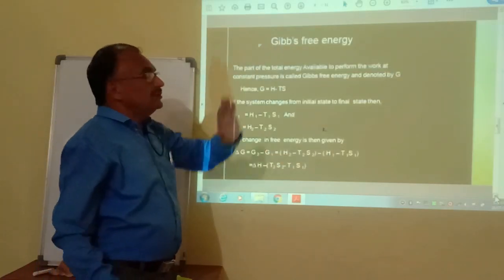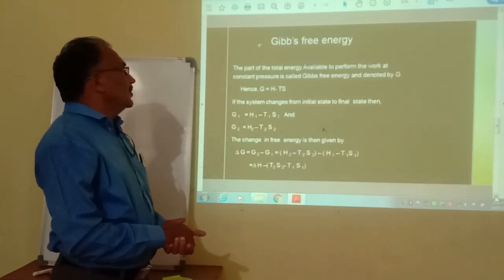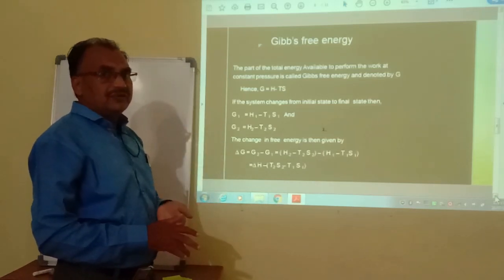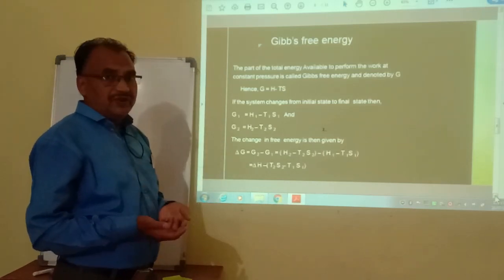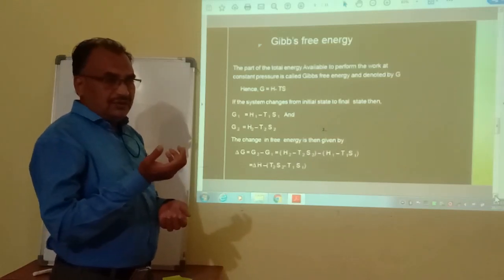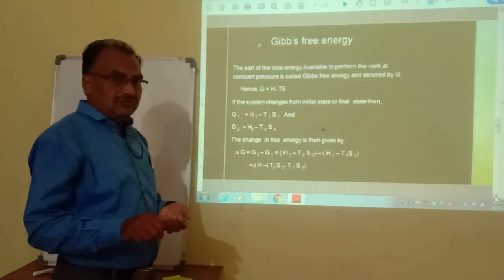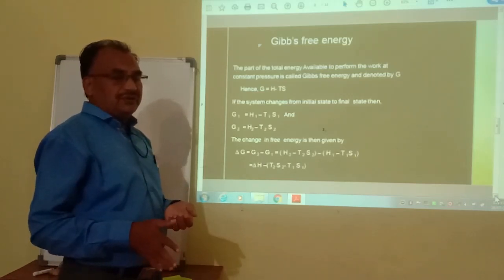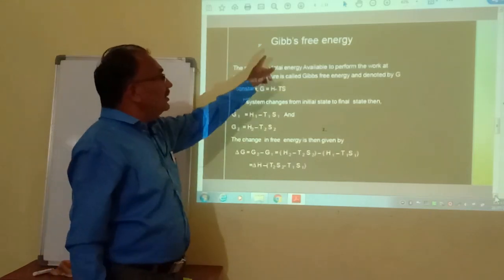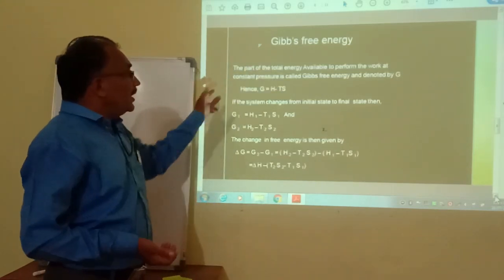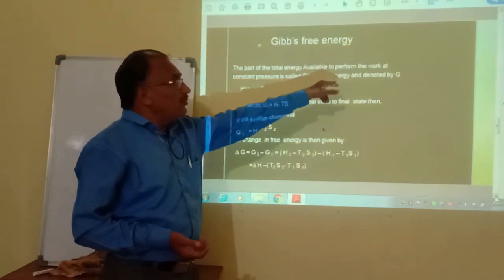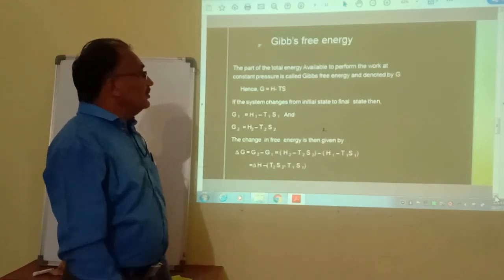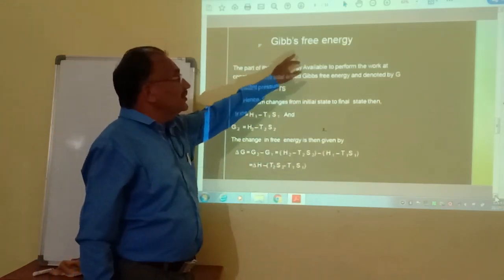Now here we study the Gibbs free energy. Before this, we explained the Helmholtz free energy. We define it as the free energy absorbed at constant volume, by keeping volume constant, that energy we call Helmholtz free energy, or work function. Now we define Gibbs free energy: the part of total energy available to perform work by keeping pressure constant, that energy we call Gibbs free energy.